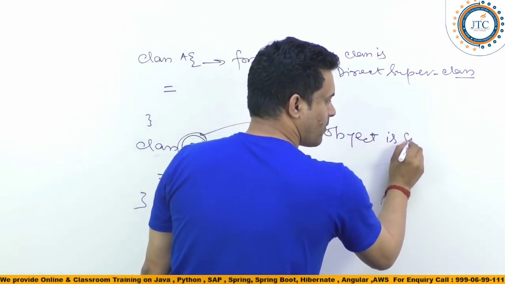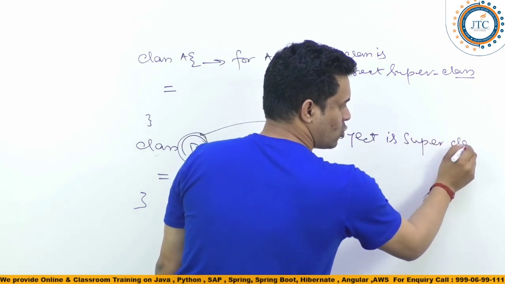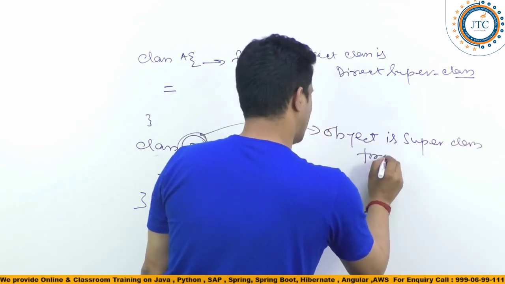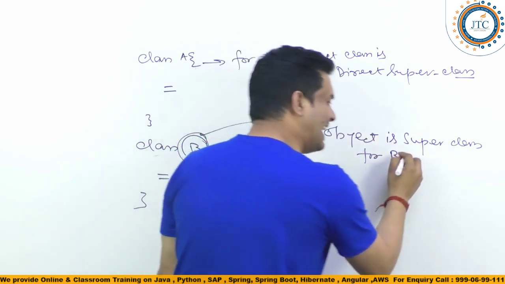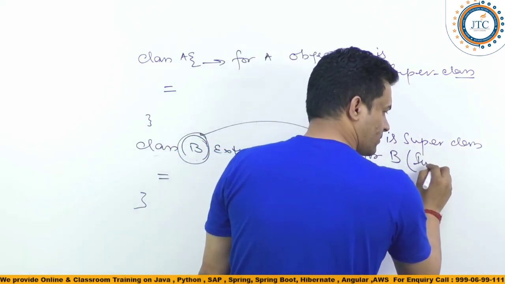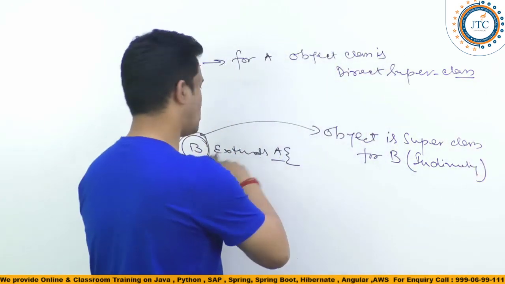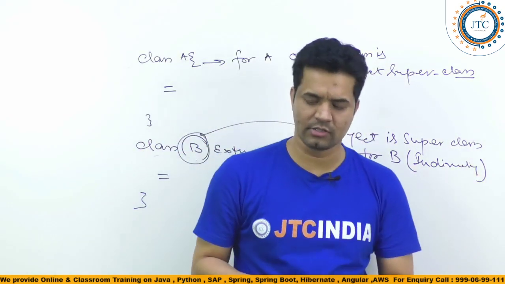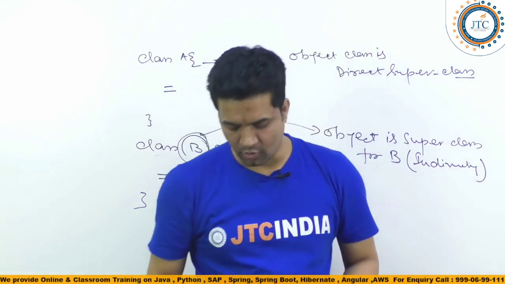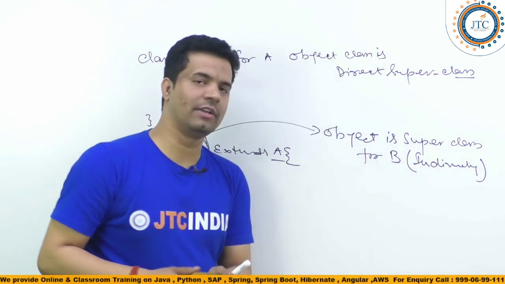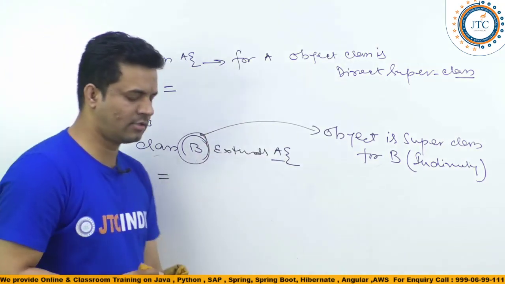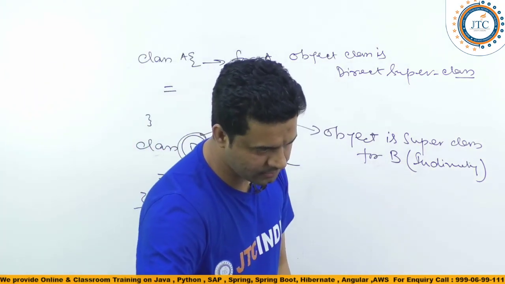Object is the superclass for B, but indirect. Indirectly, it is the superclass for this, not directly. Hope you got your answers. Even if you have any questions, any doubts, please write it here, guys.